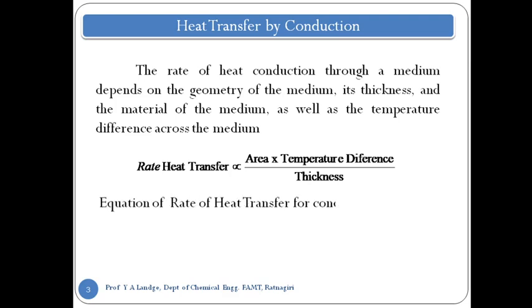The equation for the rate of heat transfer by conduction for a flat plate is Q conduction equals minus K A (T2 minus T1) upon X. Now what is this Q? This COND stands for conduction. Then minus, obviously, because heat is transferred from higher to lower, so we consider the minus sign. The K stands for the thermal conductivity. And T2 minus T1 is the temperature difference.